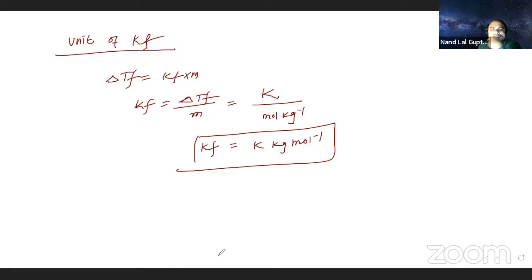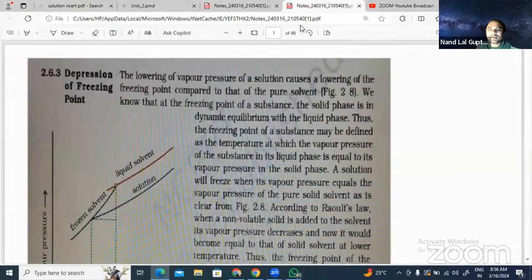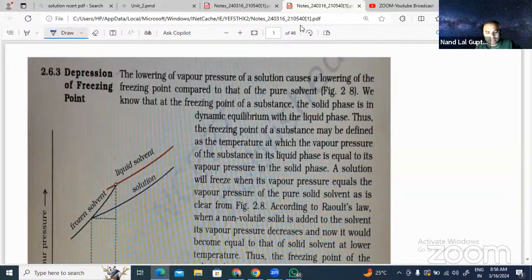Let us see. Yeah, this is the slide. This is NCERT only, not any other book. Let us try and see what the NCERT lines are saying about this. You are saying that you already read this, but we are going once more. There may be some important point that you missed out. So here we are studying line by line.